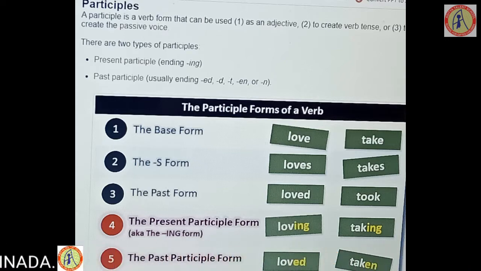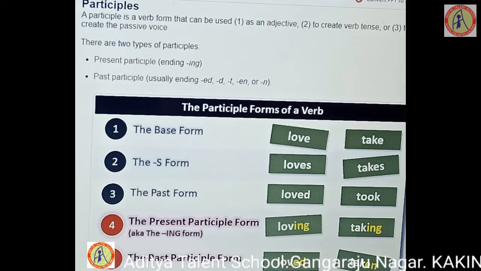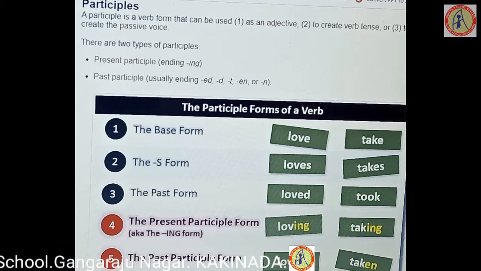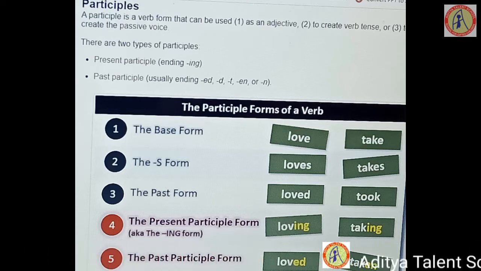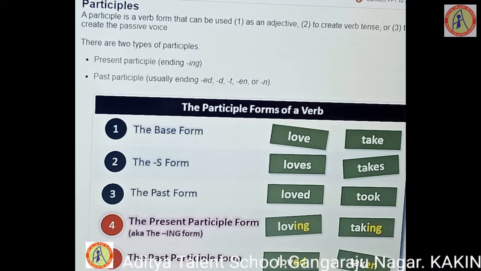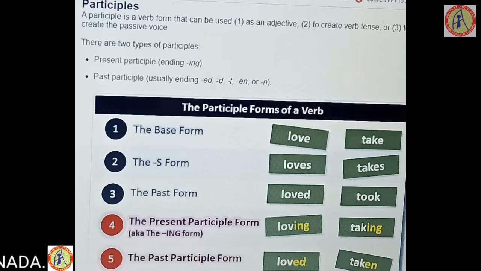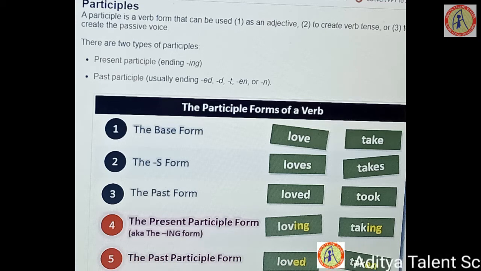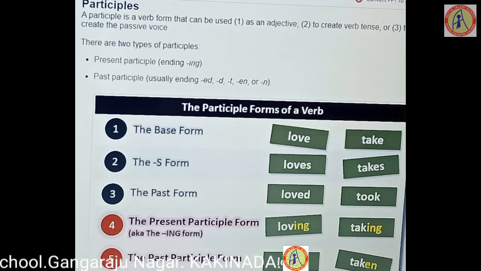If you take the word take, what is the past participle? Taken. Clear? So the participle forms of the verbs are mentioned here: the base form, the s form, the past form, the present participle form and the past participle form. Examples were also clearly mentioned to you.